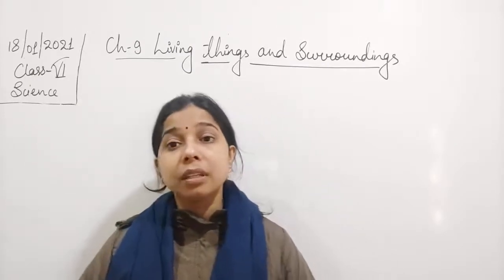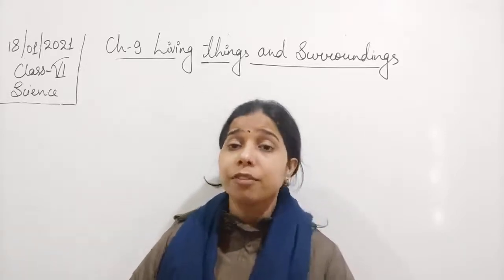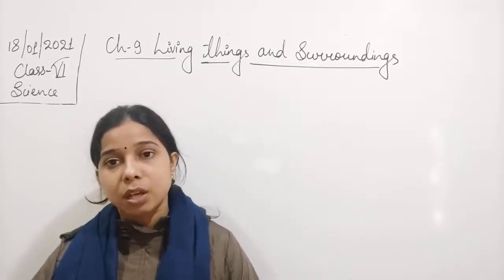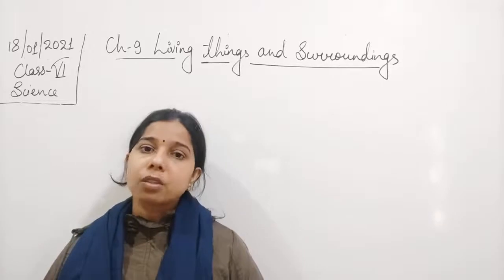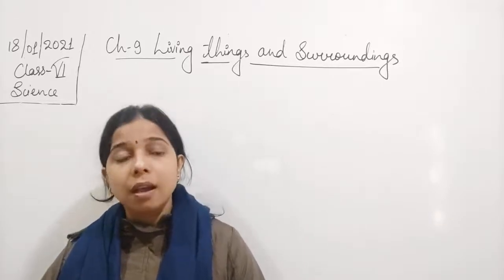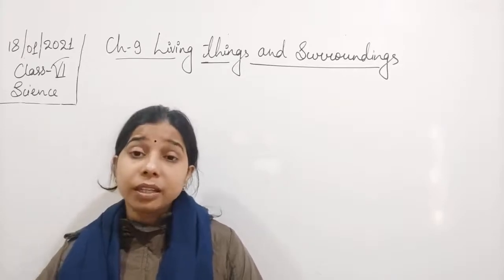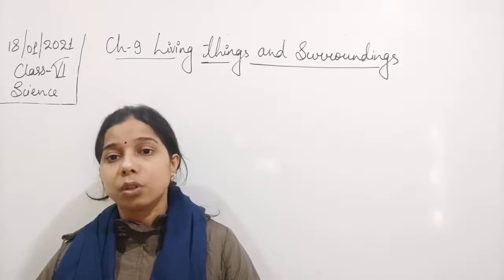First of all, the leaves of the desert plant, especially if we talk about the cactus: either no leaves are present, or if leaves are present, their size is very small. Sometimes the leaves get modified into spines or thorns.